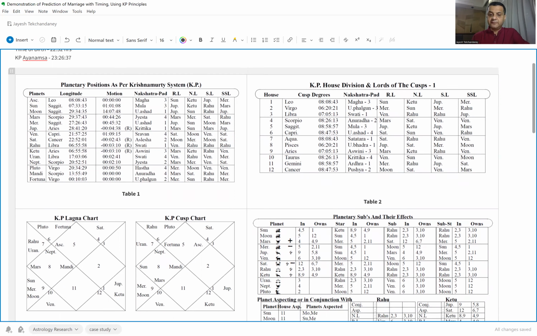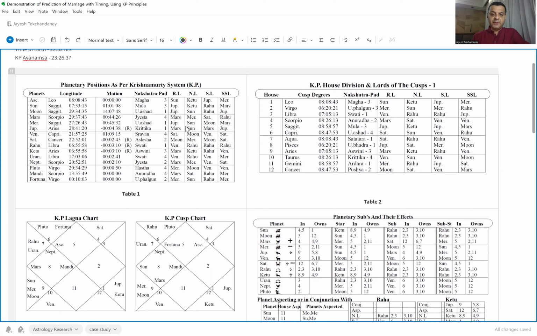The actual position of the planets with respect to the houses is shown in the KP Cusp chart. The native here is a Leo ascendant, and the position of the planets in the different Rashis and nakshatras has been indicated. The tabulation also indicates the Rashi lords, the nakshatra lords, and the sublords.